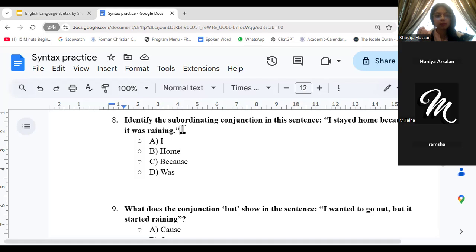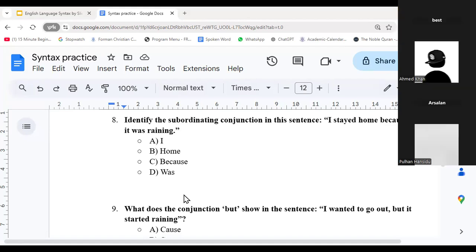I mean, there's just one of them that is a conjunction. The rest are just random words. So please, guys, respond. Which one is a subordinating conjunction? C, C. Okay, what about the others? Ramsha, Arsalan. Right. So it's C because, right? The others aren't even conjunctions.